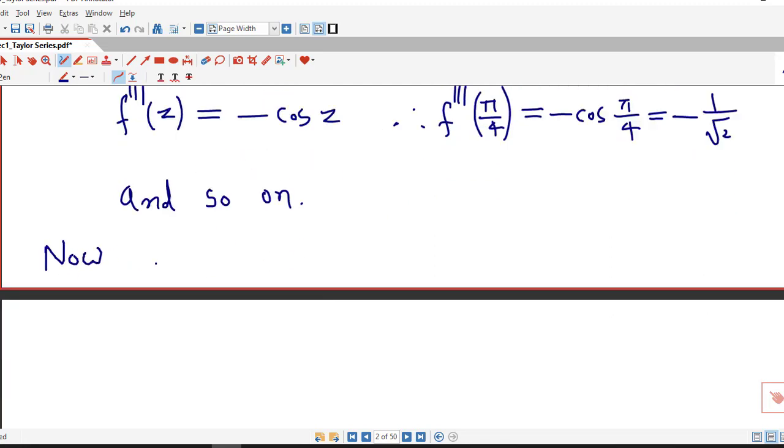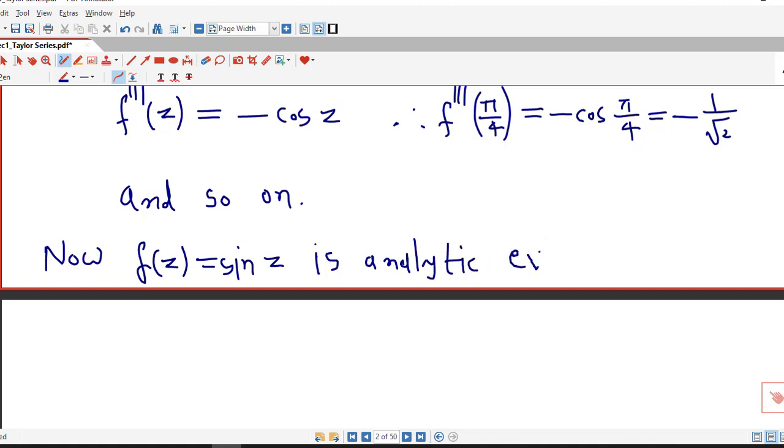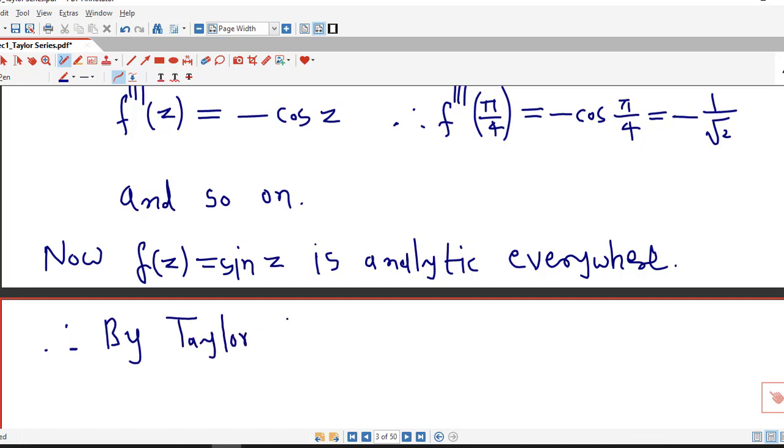Now, as we know, f of z equal to sin z is analytic at every point in the complex plane. So we can represent sin z in terms of a Taylor series.